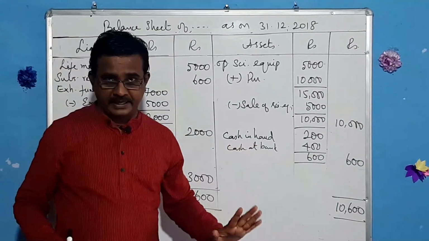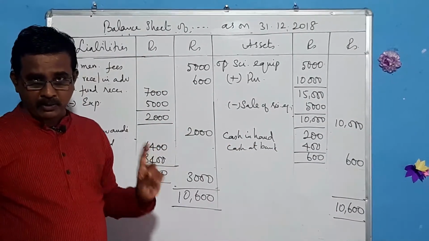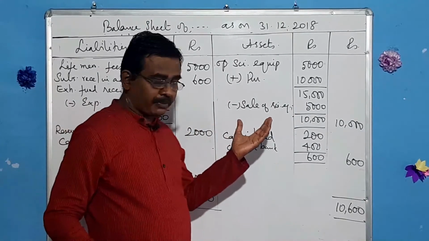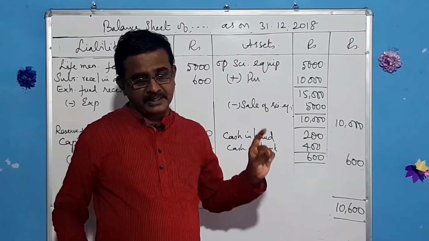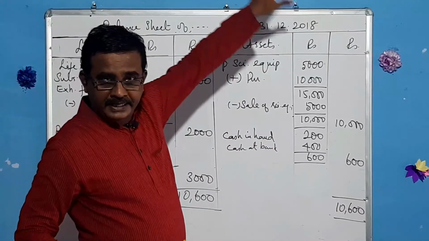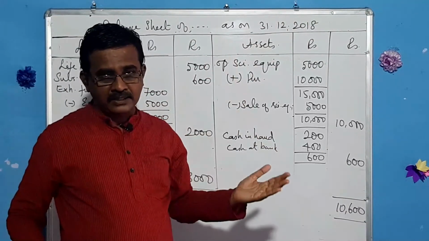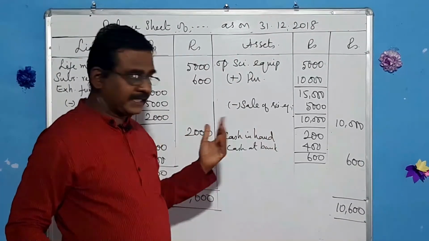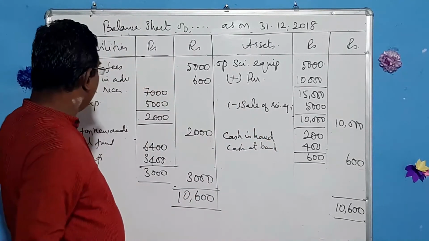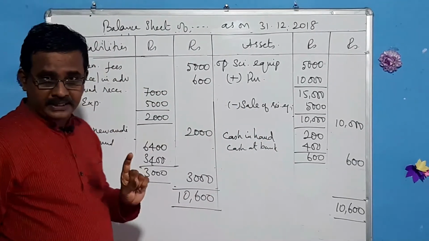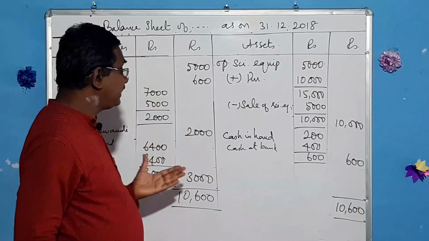So we have done it correctly. Here you have to remember one thing. When there is a profit in the sale of science equipment, that profit should be taken to the income side. When there is a loss in selling science equipments, that should be taken to the expenditure side. That is the only thing which you have to keep in mind in this sum.